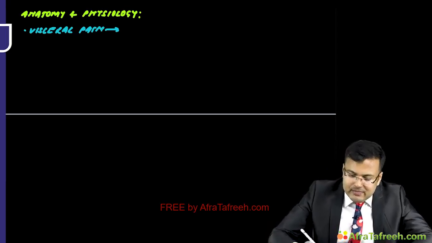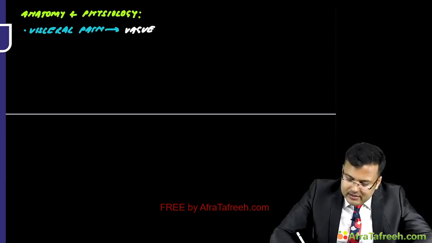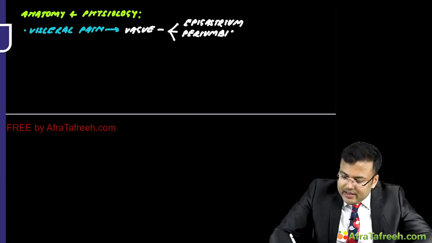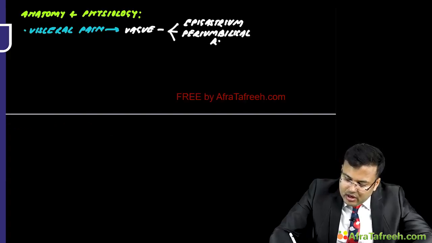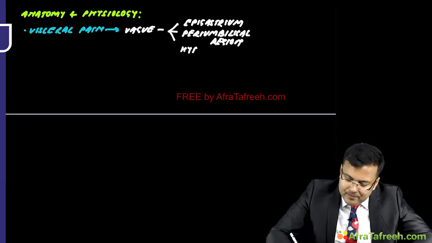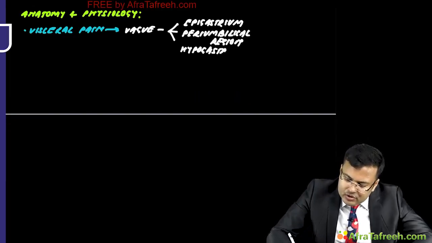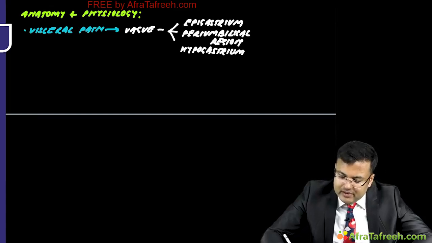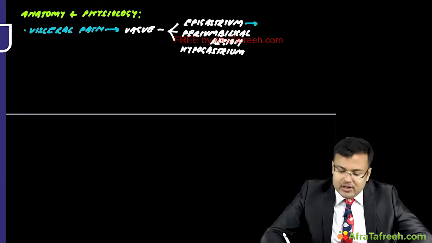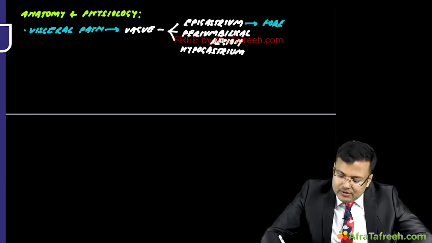So visceral pain is vague, and it is localized to the epigastrium, or the periumbilical region, or the lower abdomen, that is, the hypogastrium. Whenever the patient perceives visceral pain in the epigastrium, the origin is from the foregut.